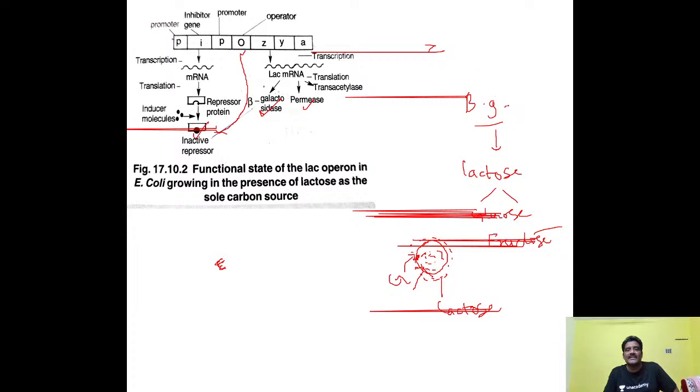An important function is concerned with beta-galactosidase, which is synthesized by Z gene here, and it will convert lactose into glucose and galactose. Glucose is a carbon source. So this glucose is absorbed by the E. coli when the operon concept is switched on. So this is the way how E. coli bacteria utilize lactose. This is a switched off, switched on mechanism. These are very important concepts. In the next lesson we will come with another topic here.